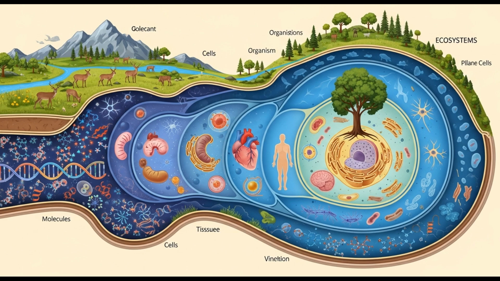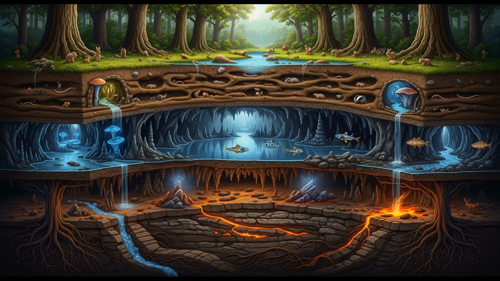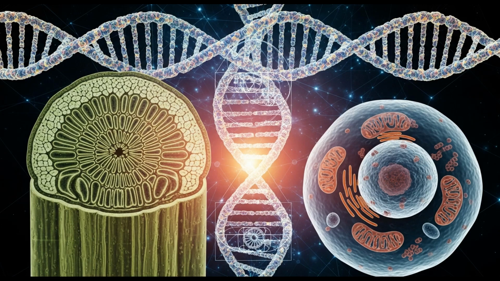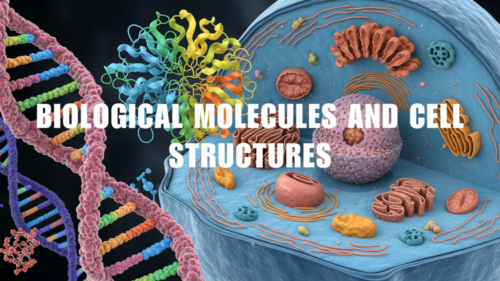Living systems may look simple on the surface, but they are made up of many layers, from tiny molecules all the way to entire ecosystems. Each level has its own role to play, and they all work together in amazing ways. Today, we'll look at this hierarchical structure of life, how small parts come together to create something greater. By the end of this lesson, you'll begin to see life not just as something living, but as something beautifully structured. Let's dive in.